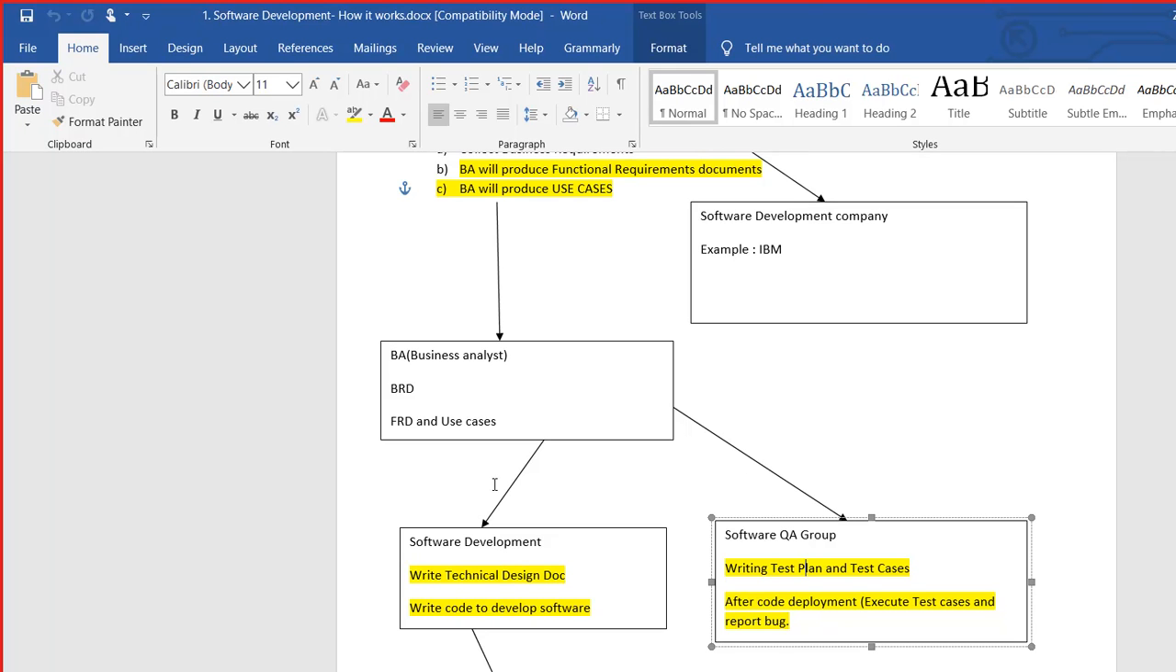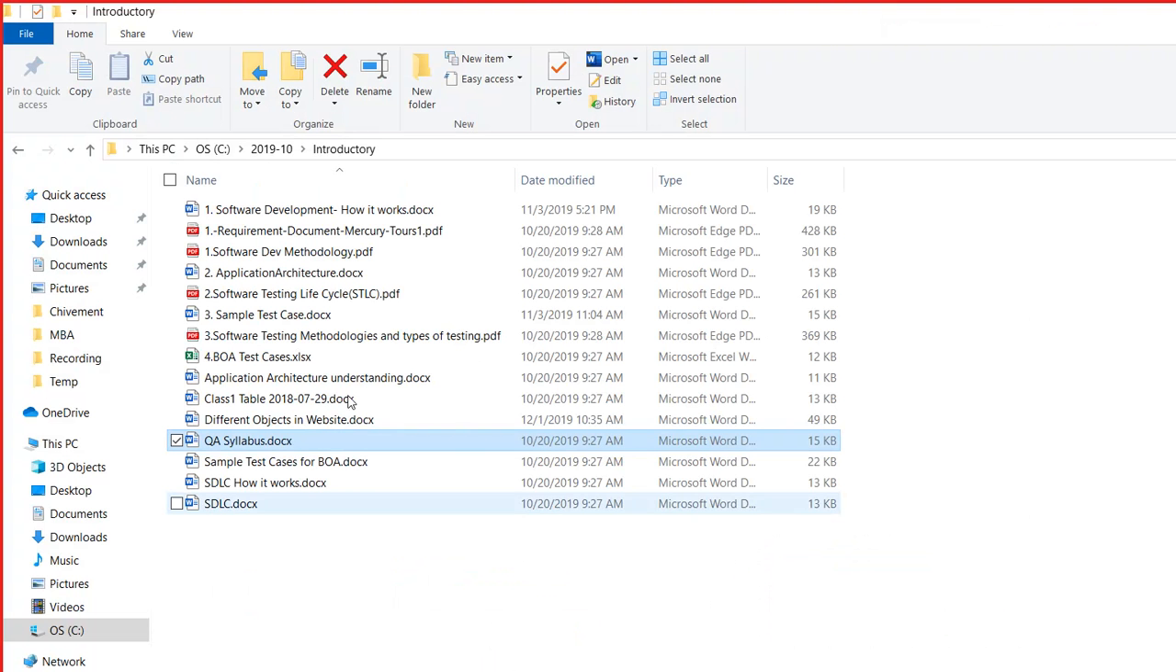Now I'm coming back to this code deployment. But before I come to this code deployment, let me show you one thing. Let me bring a sample test case. Okay, let me see what that test case is.